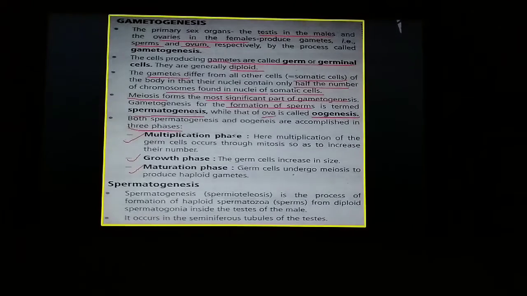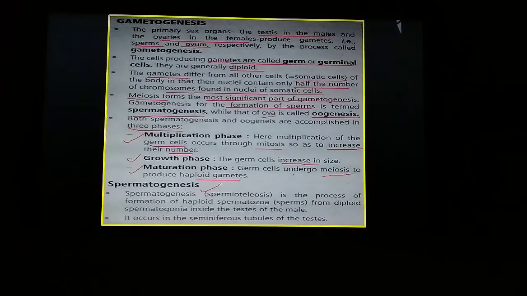In multiplication phase, the germ cells multiply and that occurs by mitotic divisions. Here only the number of germ cells increases, whereas in growth phase the size of germ cells increases. In maturation phase, the germ cells undergo meiotic divisions to produce haploid gametes. All these three phases we will see in the later video. Now let us see what is